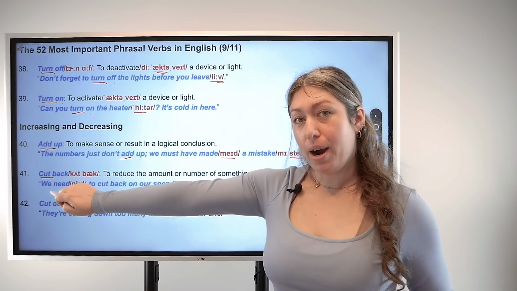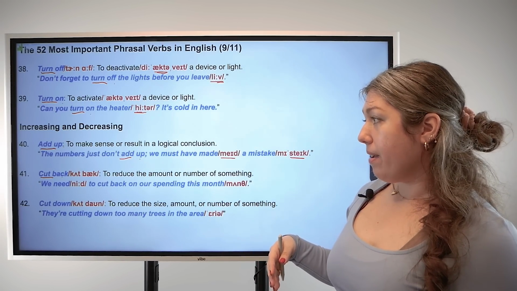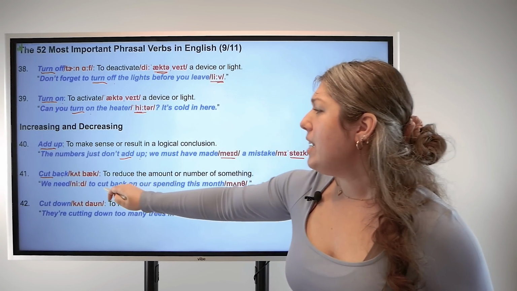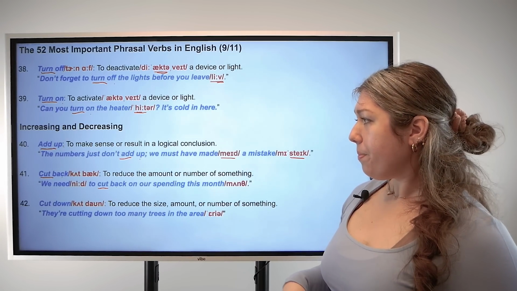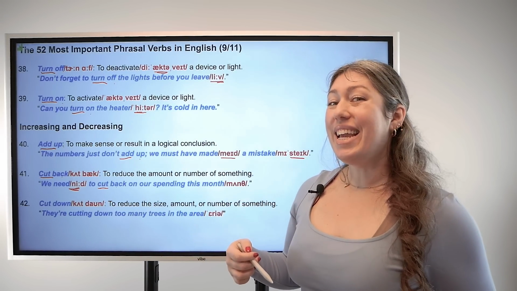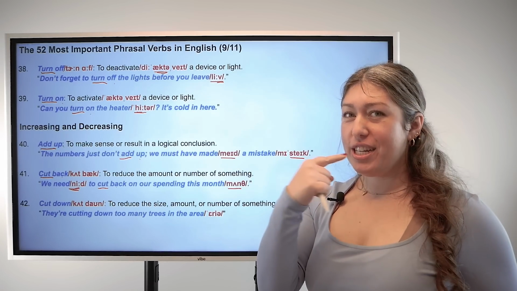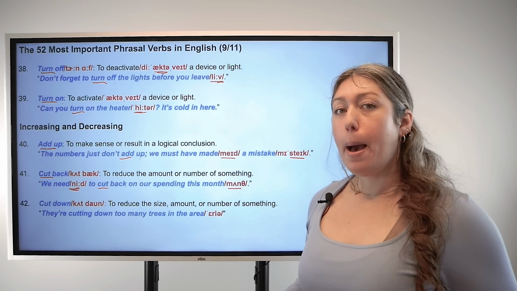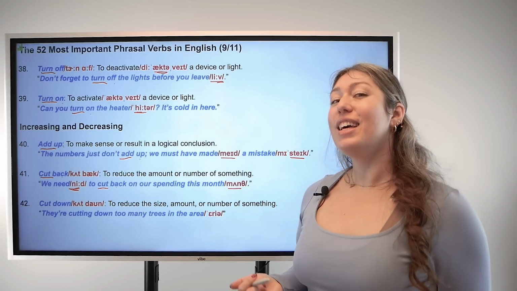41, cut back. Base verb cut, particle back. This means to reduce the amount of something. For example, we need to cut back on our spending this month. Make sure you're using long vowel sound here. Need, need. And don't forget your TH, month, month. One more time, month. Good.